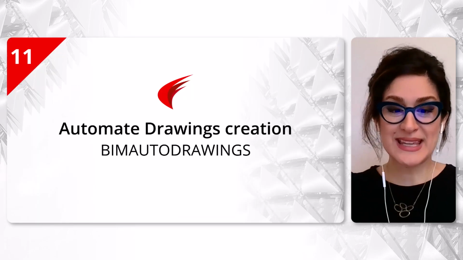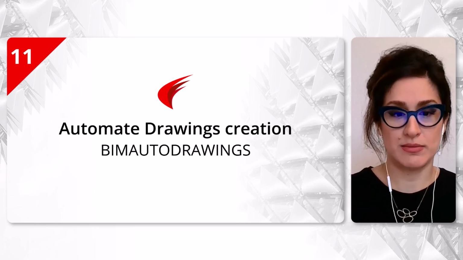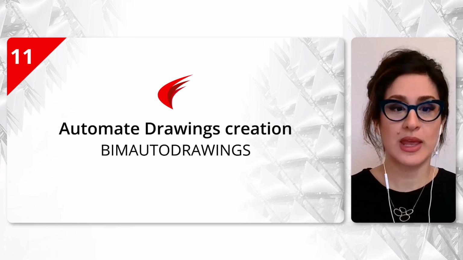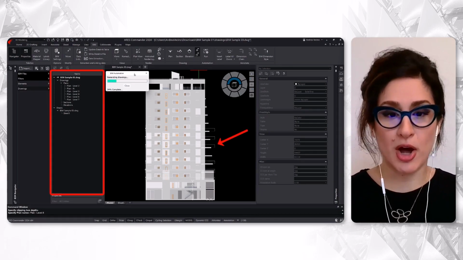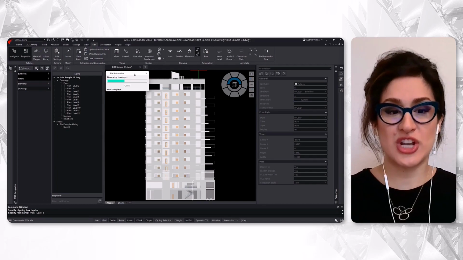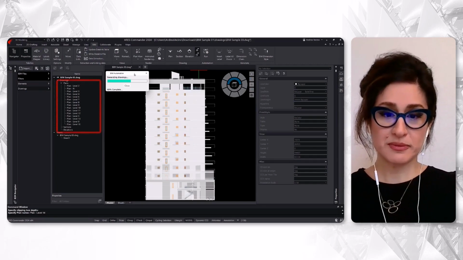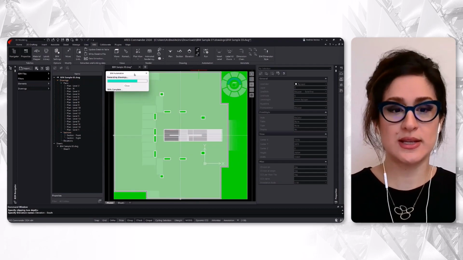The first step taken by the automation will be to create the floor plans, sections, and elevations. Now we see the automation is working. It's reading the BIM model to generate the drawings. By default, one floor plan is generated for each of the floors. Then the command continues with the sections and elevations.